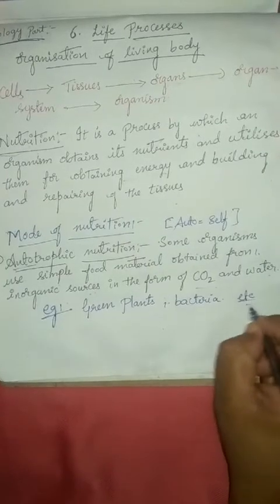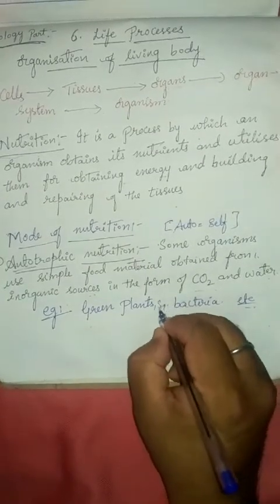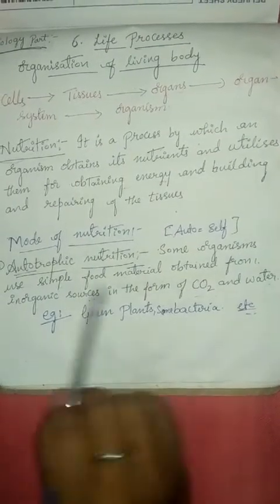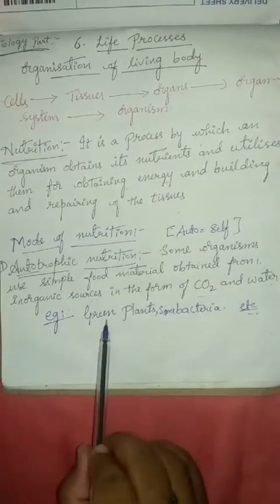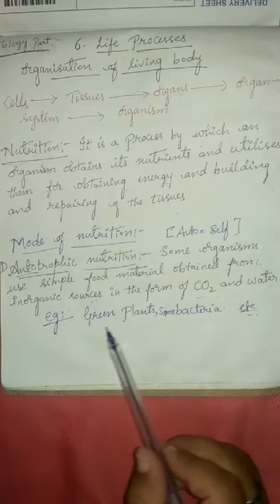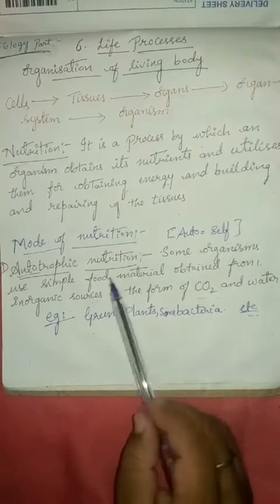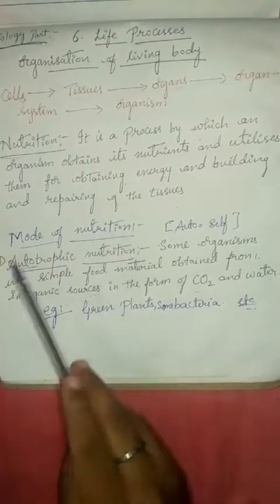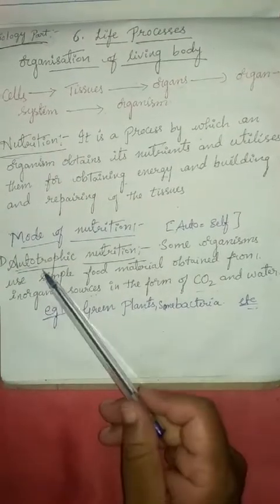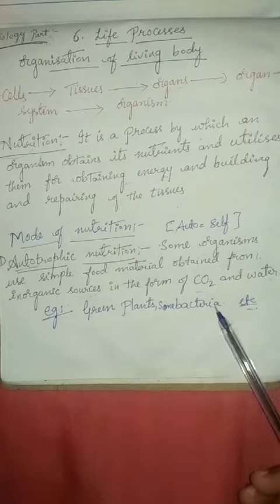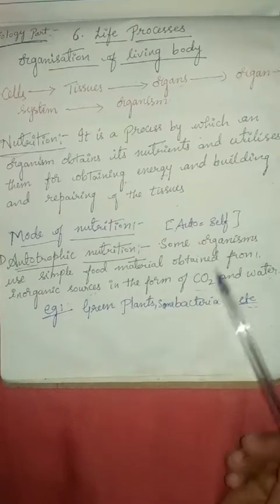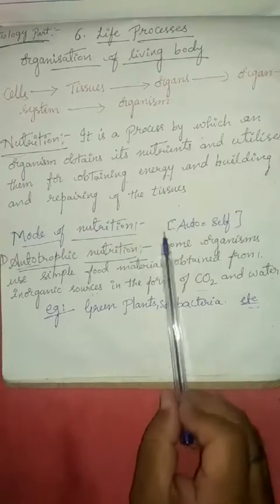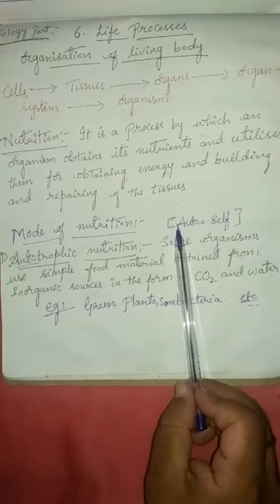These are examples of autotrophs, because green plants prepare their own food with the help of carbon dioxide and water. This type of nutrition is called autotrophic nutrition. And some bacteria also obtain their own food. This is called autotrophic nutrition.